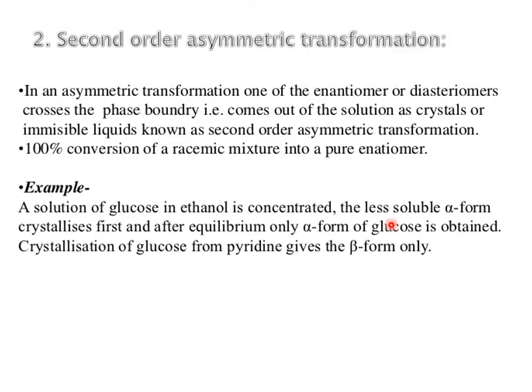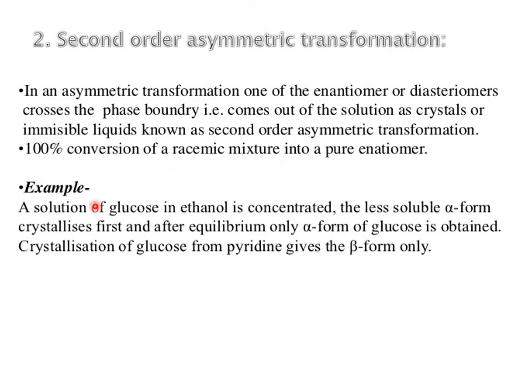Then second-order asymmetric transformation. In an asymmetric transformation, one of the enantiomers or diastereomers crosses the phase boundary and comes out of the solution as a crystal or immiscible liquid, known as second-order asymmetric transformation. This gives 100% conversion of a racemic mixture into a pure enantiomer. Example: a solution of glucose in ethanol is concentrated. The less soluble alpha form crystallizes first, and after equilibrium only the alpha form of glucose is obtained. Crystallization of glucose from pyridine gives the beta form only.